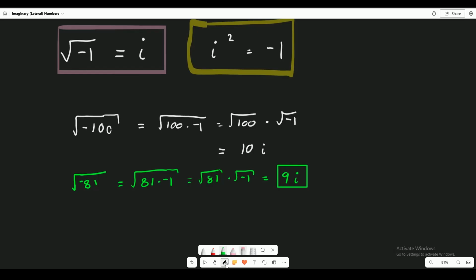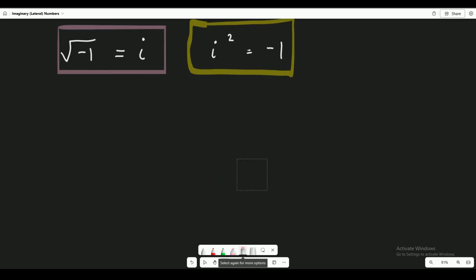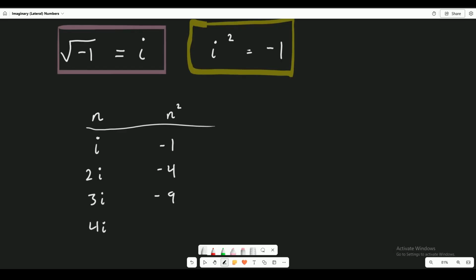It's pretty cool. So here's a little table. Let's make a little table of square roots. So here we have the number n, right? And here we have n squared. So if I have just i, well, i squared is negative 1. If I have 2i, squared is negative 4. 3i, negative 9. 4i, negative 16, and so on, so on, so on.